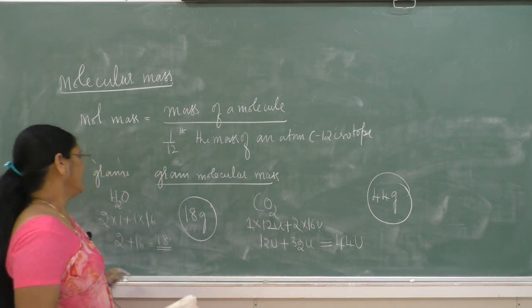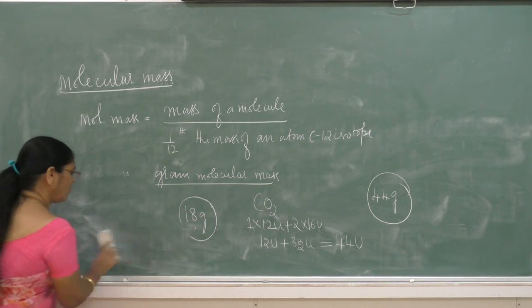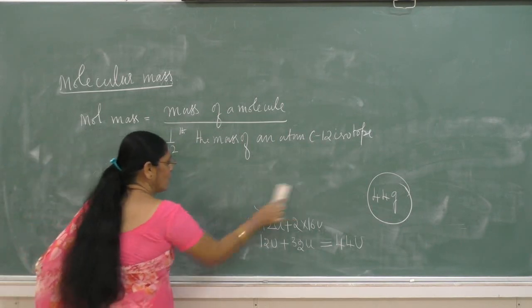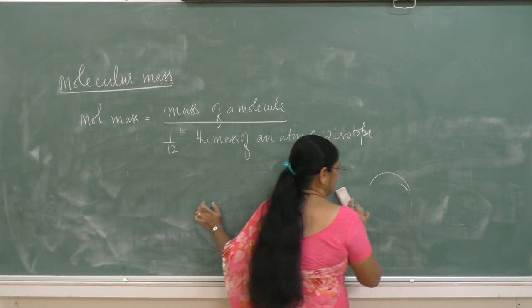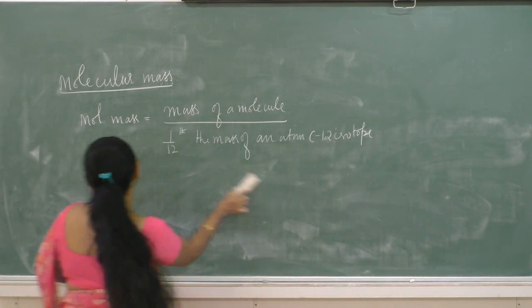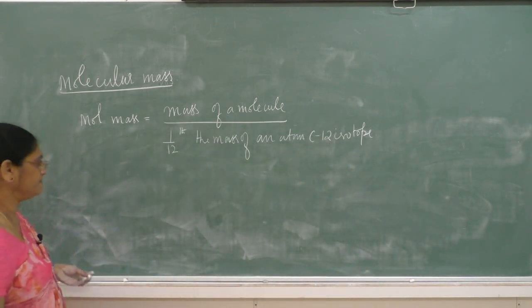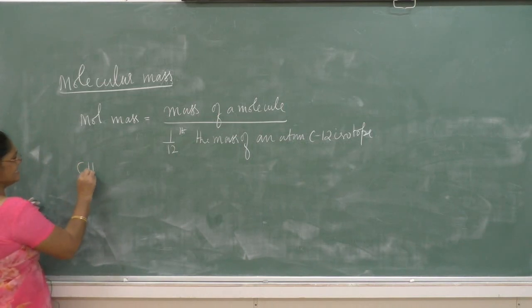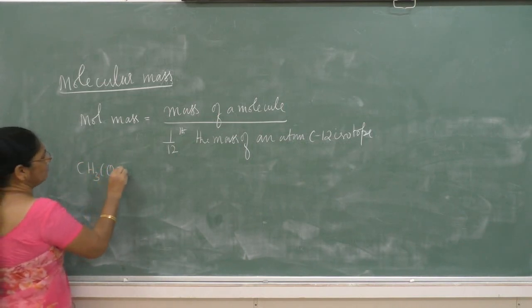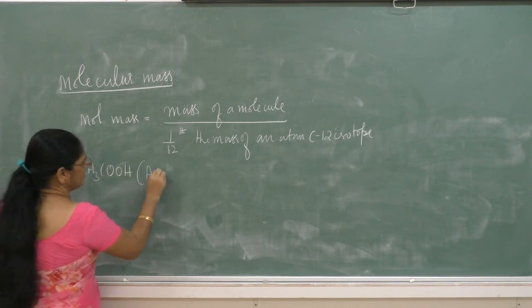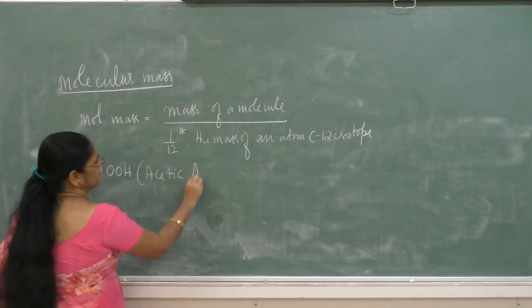Similarly, we can calculate the molecular masses of acetic acid and glucose. CH3COOH is acetic acid.